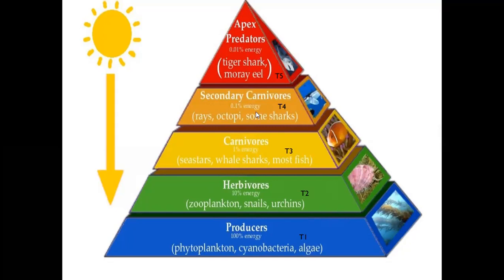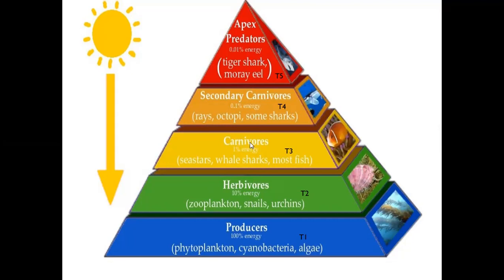The pyramid is called the energy pyramid. 100% of energy is produced by the producers. From that, 90% is utilized by the producers, and only 10% is consumed by the herbivores. From this 10%, 9% is utilized by the herbivores, and only 1% is passed to carnivores.